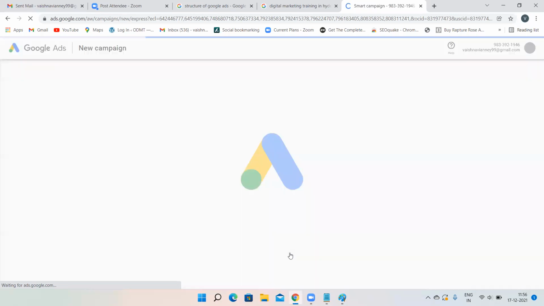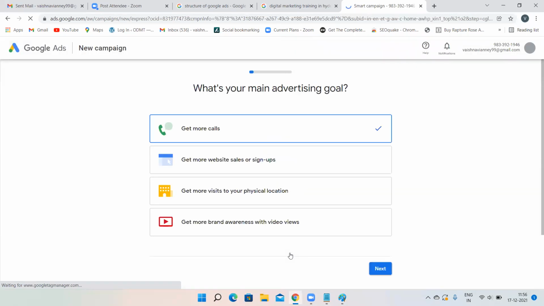Now, observe one thing over here. What I told you, the first step is google.com/ads, then click on Get Started. When you click on Get Started for the first time, that means when you're creating your Google Ads account for the first time, this is what you're going to see. All my Google Ads accounts that you saw before, you will not see.